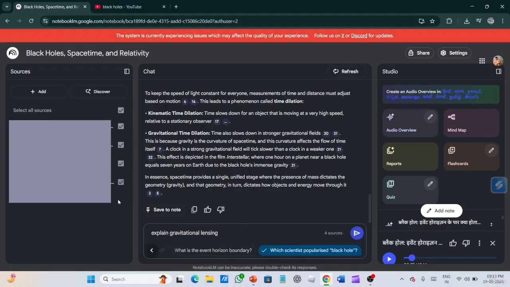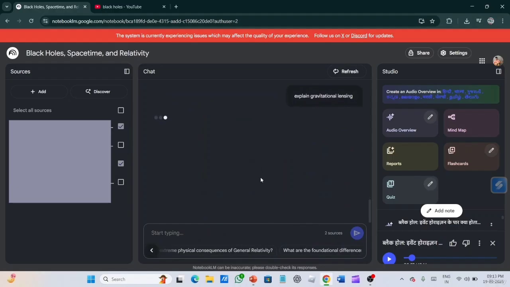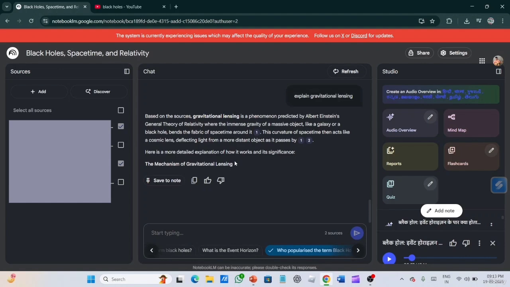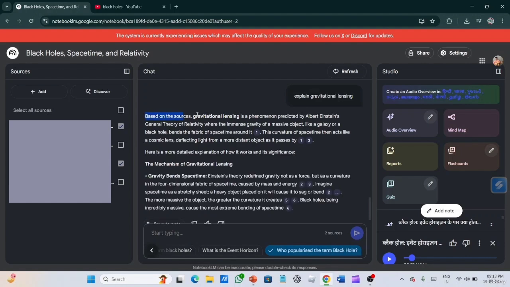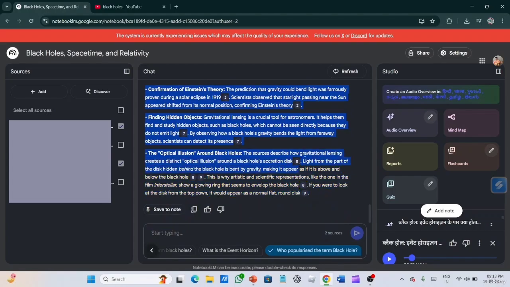And here, as there are 4 sources, if we remove these two sources by clicking on them, the answer will be created from these two only, which are ticked. So like this, we can also ask it, and it will give a perfect answer according to our sources added. So as you can see, based on sources, gravitational lensing is a phenomenon predicted by Albert Einstein's general theory of relativity, and so on. That's all.